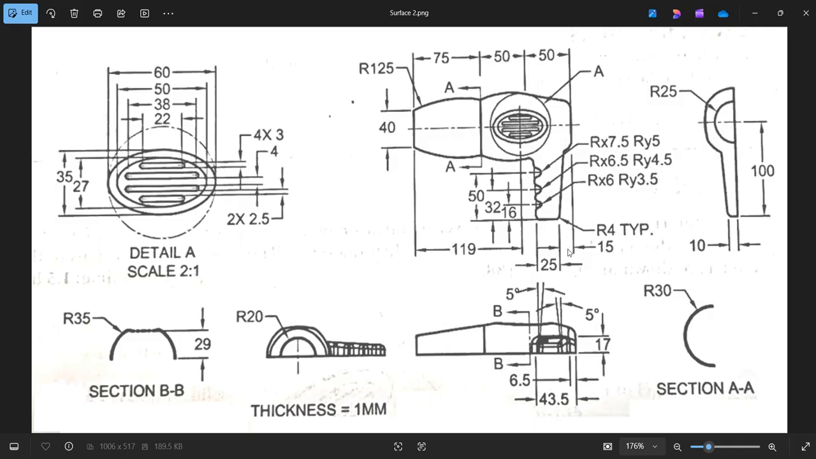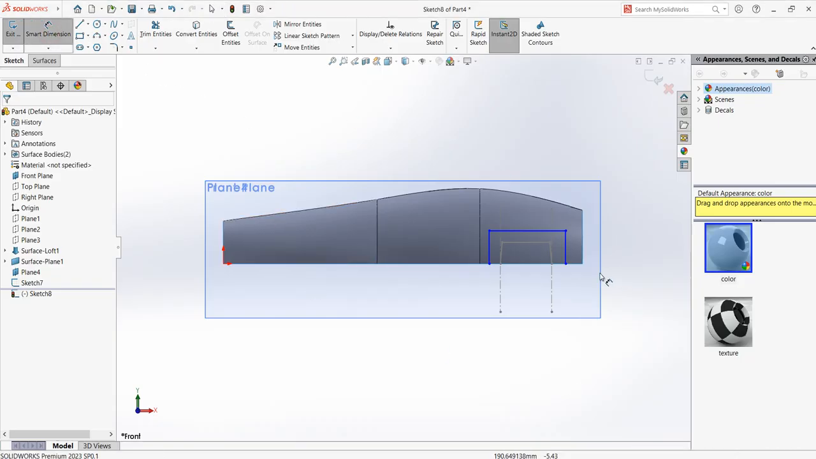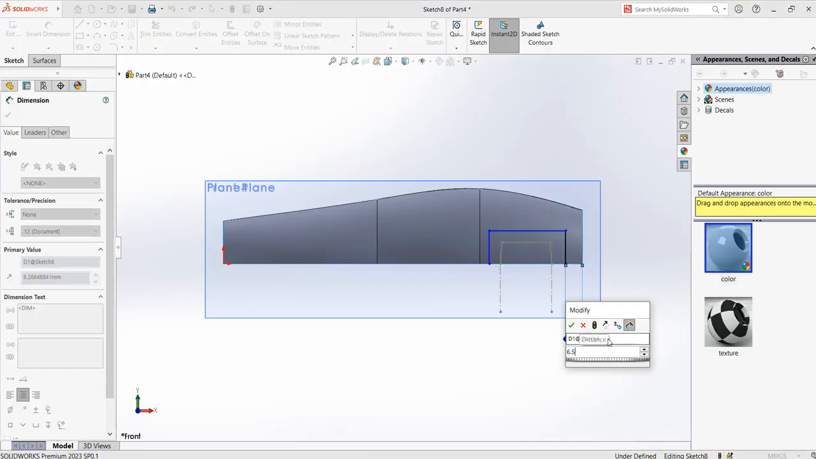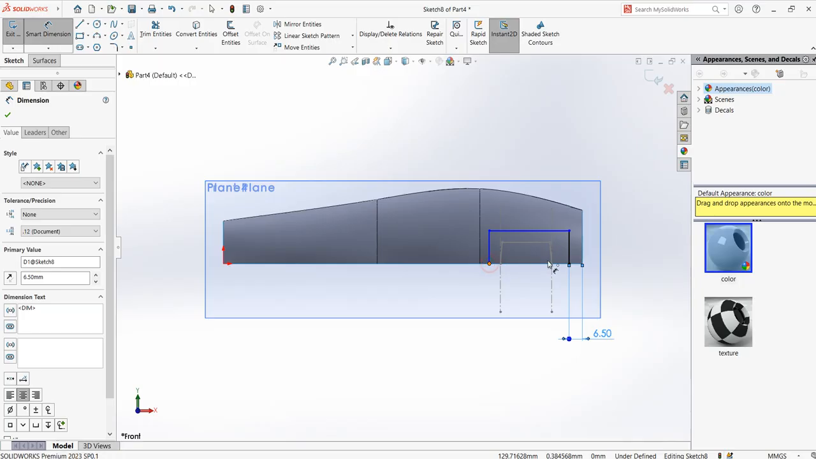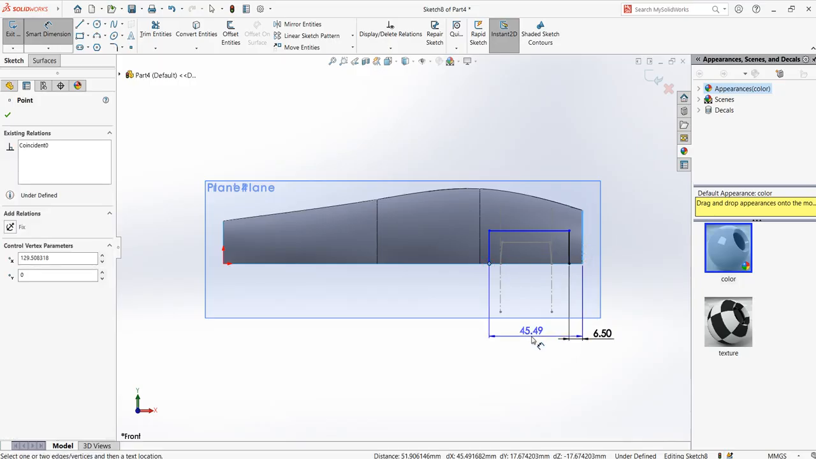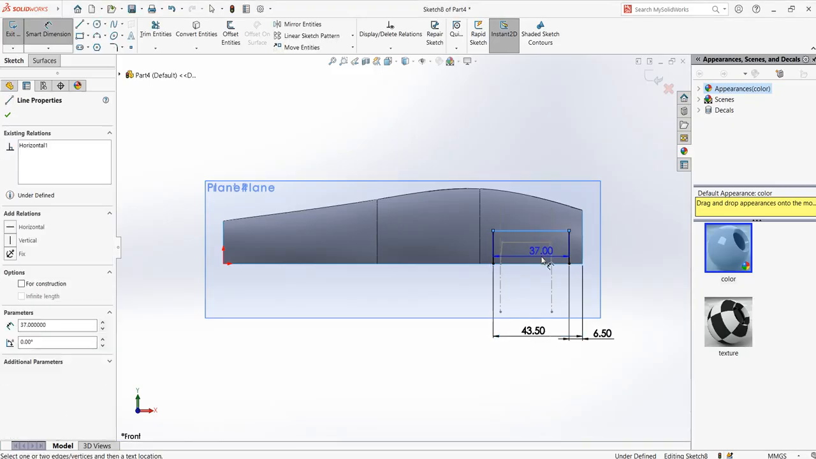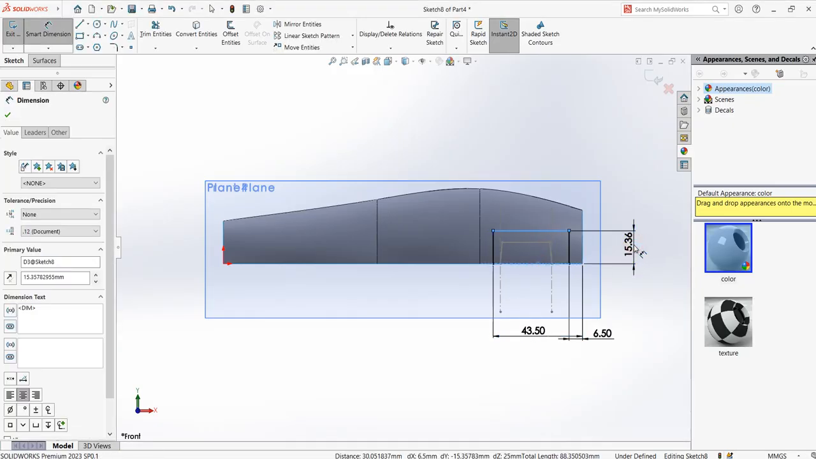But now we need to know the dimension. The bigger rectangle is 17 in height, and the width is not given directly. It is given as 43.5 from the edge, this one, and that one is 6.5. So from here to here is 6.5, and then from here to here is 43.5, and the height is 17. It's fully defined.